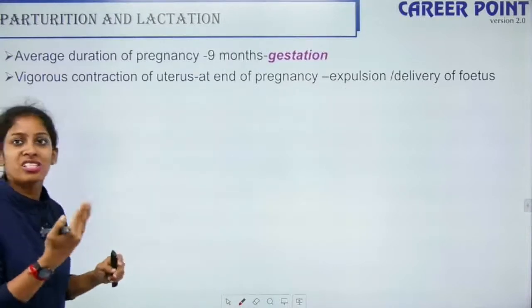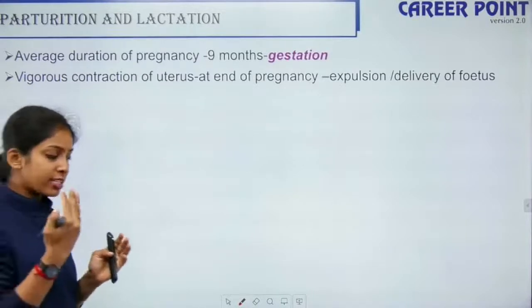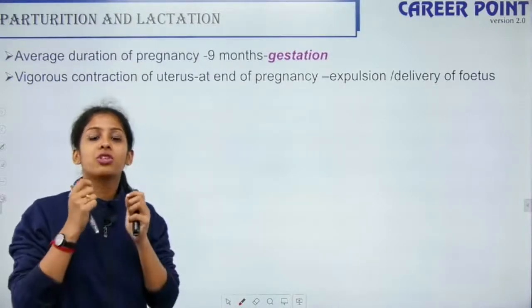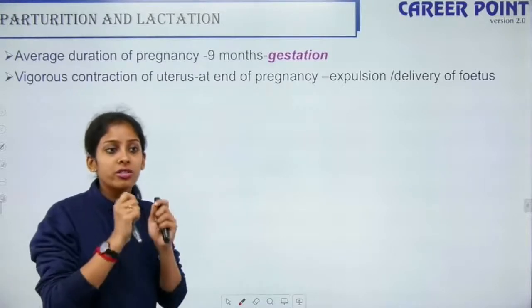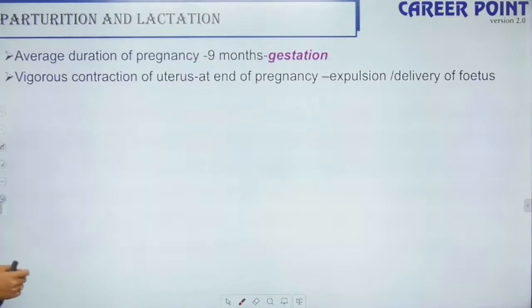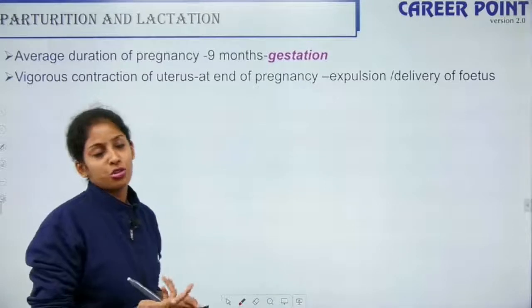sends a signal to the CNS. Right, so it actually sends a signal to your pituitary. The neurohypophysis has a particular hormone called oxytocin. The oxytocin allows the vigorous contraction of the smooth muscles of the uterus. So the vigorous contraction of the uterus at the end of pregnancy is what leads to the expulsion of the baby.